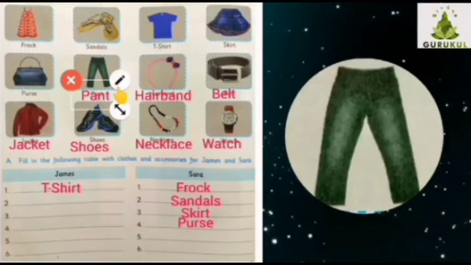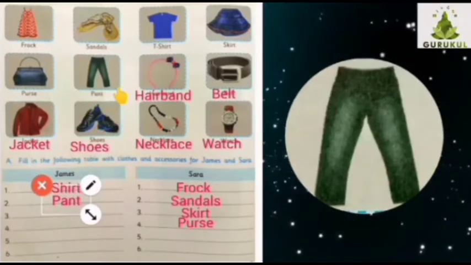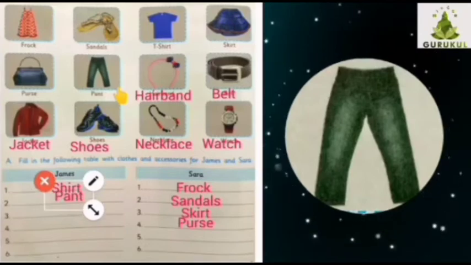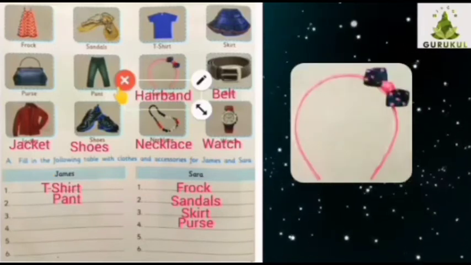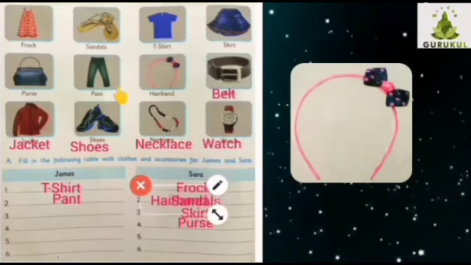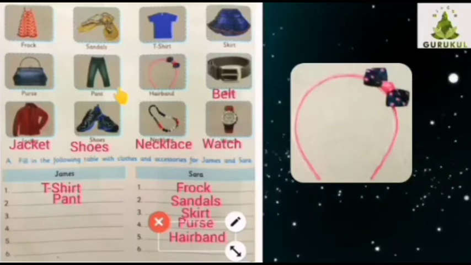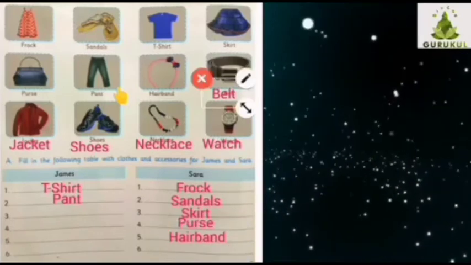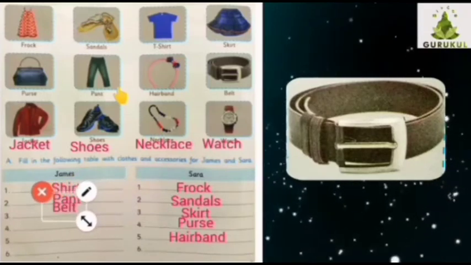Pant. Who will wear the pant? James. Next picture is Sarah. Belt for James.